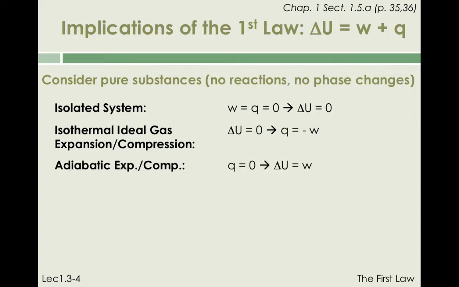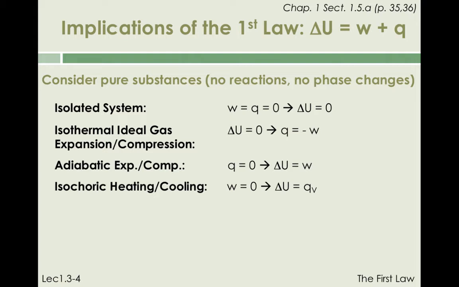For the adiabatic compression or expansion of any substance, we can write Q equals 0. Hence, from the first law, we conclude that the work of expansion or compression is equal to the change in energy of the substance.